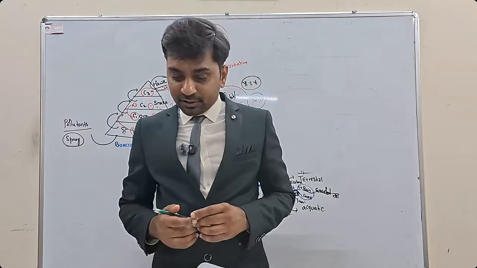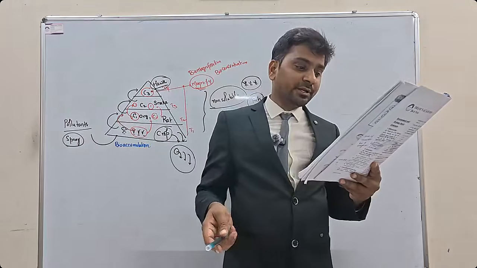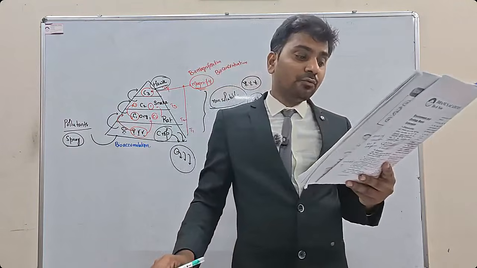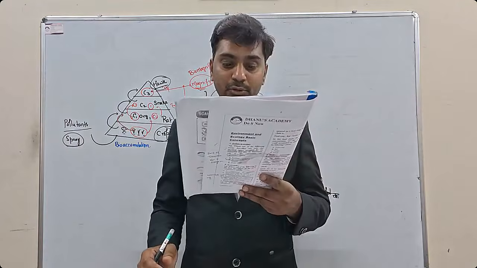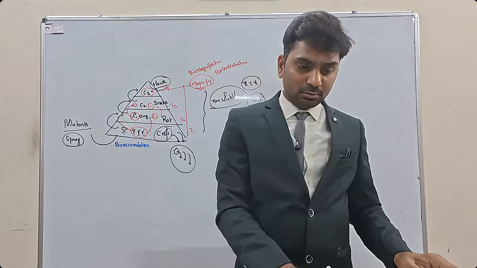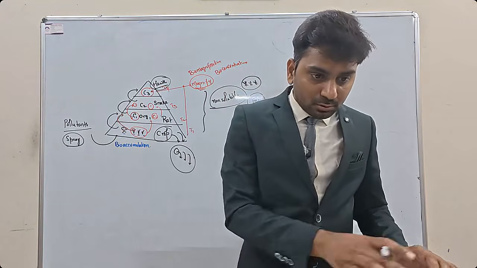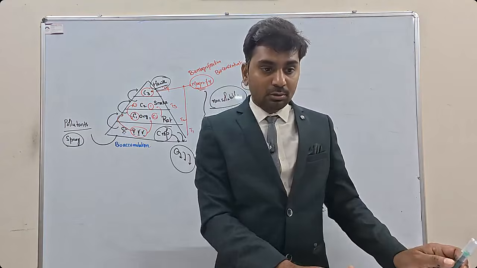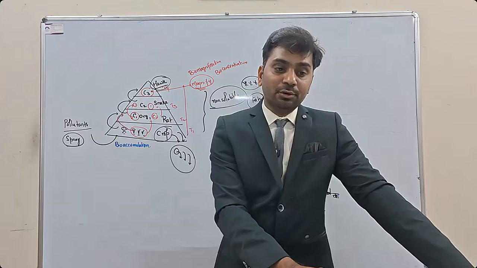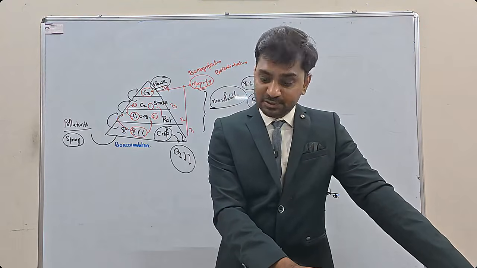Next, with reference to food chains in ecosystems, consider the following. A food chain illustrates the order in which a chain of organisms feed upon each other. Food chains are found within the population of a species.